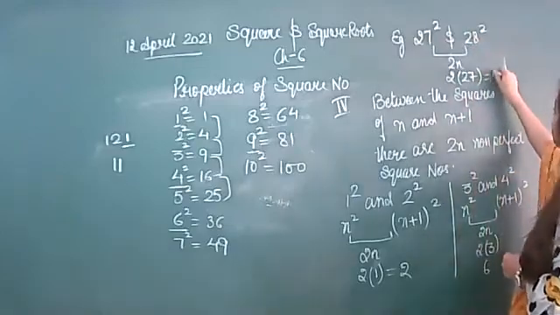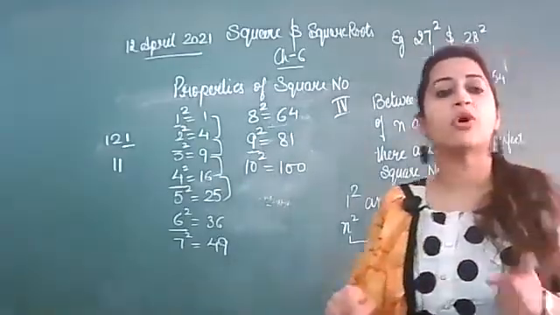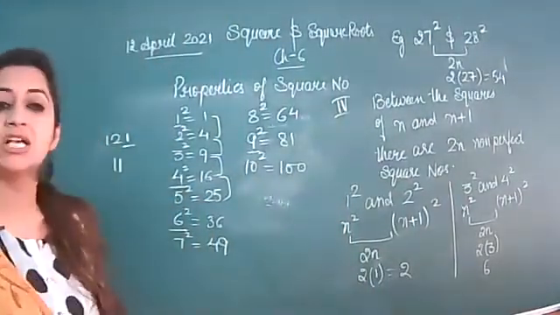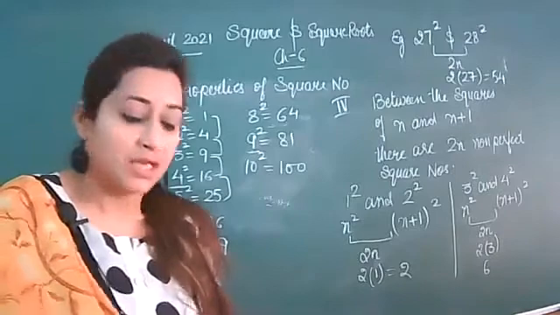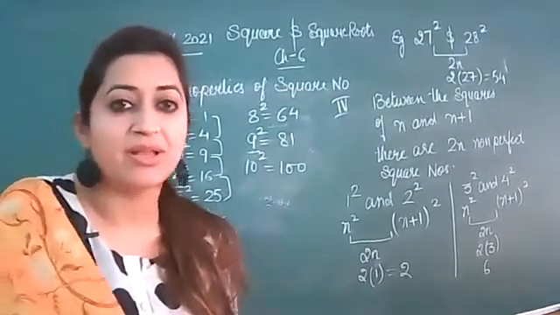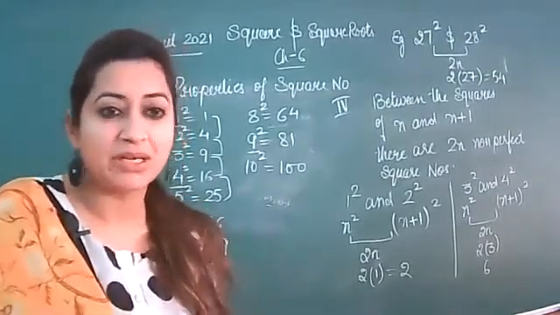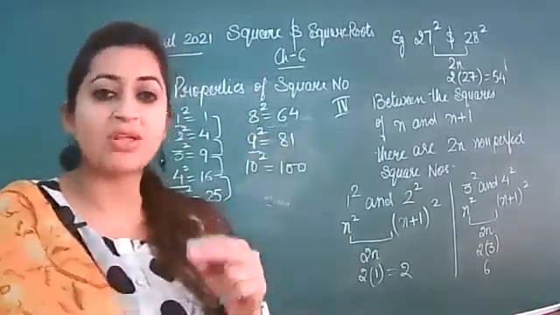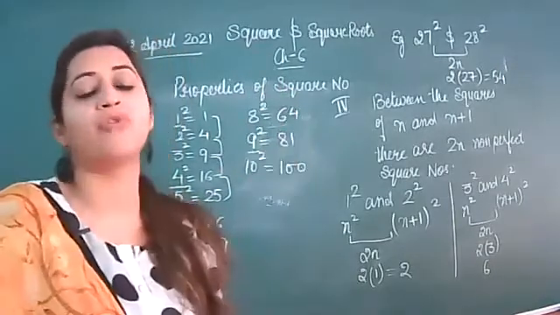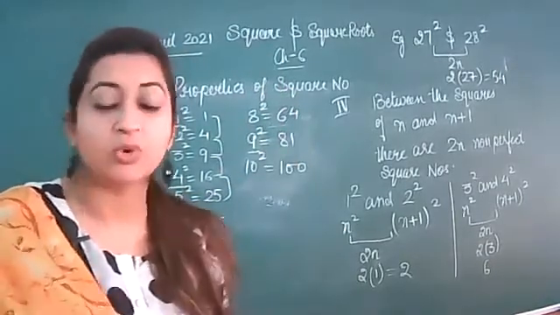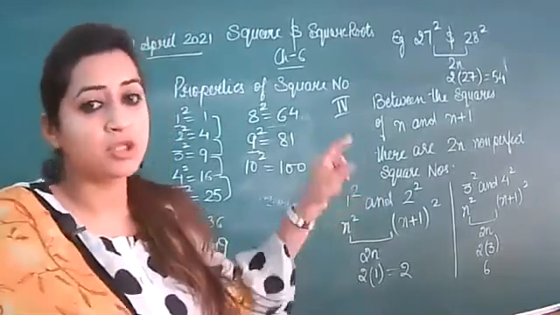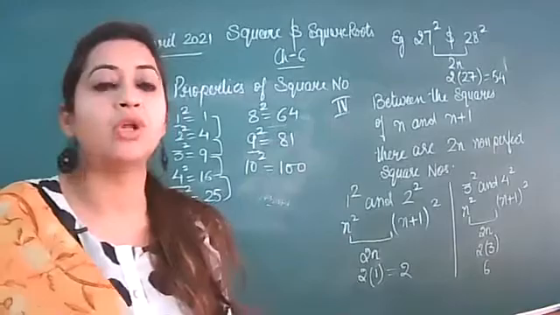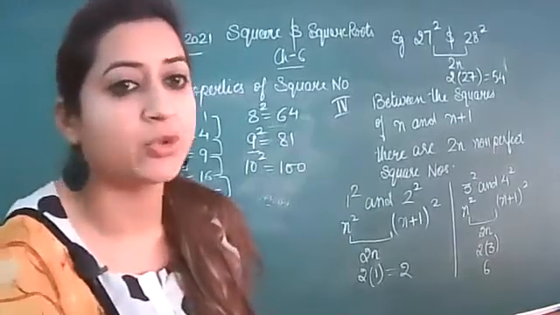When you multiply, you will have 54 non-perfect square numbers between 27 square and 28 square. It is not possible for us to find the square of 27 and the square of 28 and then count 54 numbers between them. So it's not possible to count each and every number. Better to use this formula. This formula is for finding the non-perfect square numbers between any two squares.